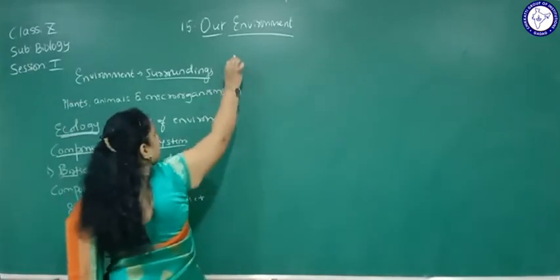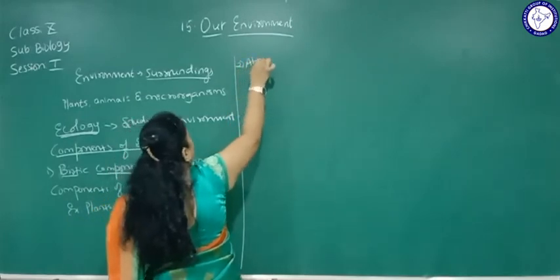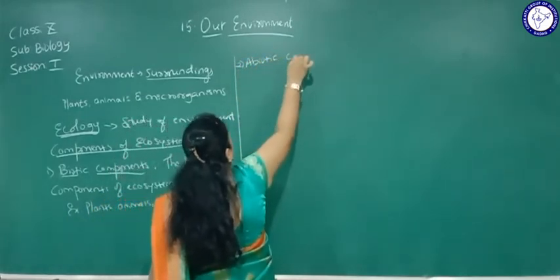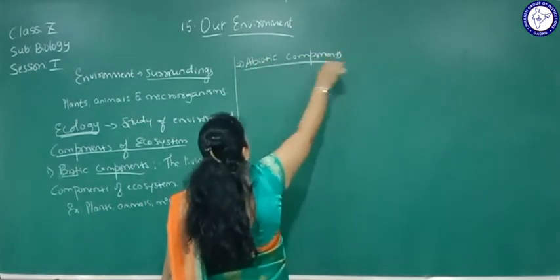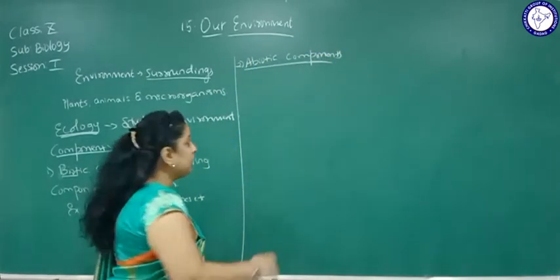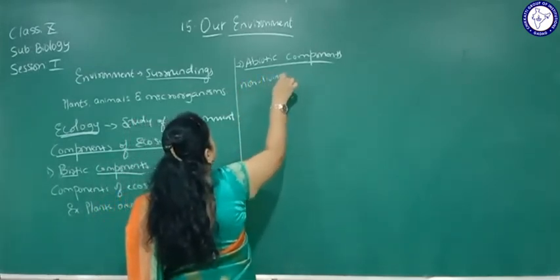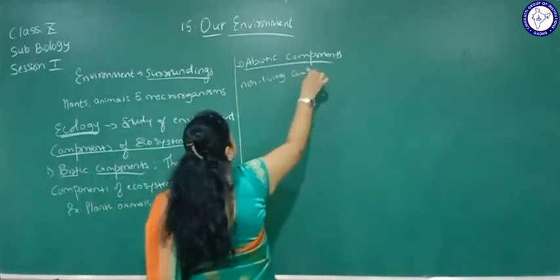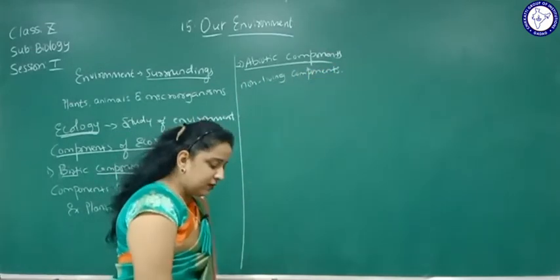Number 2, abiotic components. Abiotic means non-living components. The non-living components of ecosystem are called abiotic components.